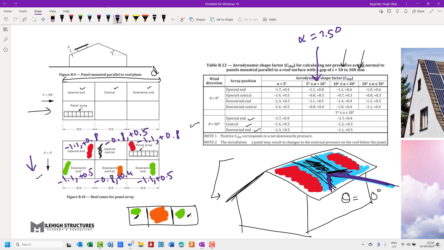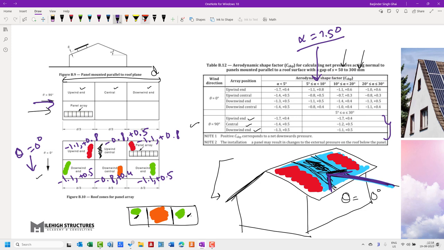So these are the values when we're talking about theta equal to 0 degree and alpha equal to 7.5. And when we're talking about theta equal to 90, these are the values. We do not need to do much more zonification as per the wind engineering studies that have been done. For alpha between 5 to 30 degrees, for theta equal to 90, the values are the same. There are no different values between 5 to 30 degrees when wind is blowing perpendicular to the roofing arrangement.